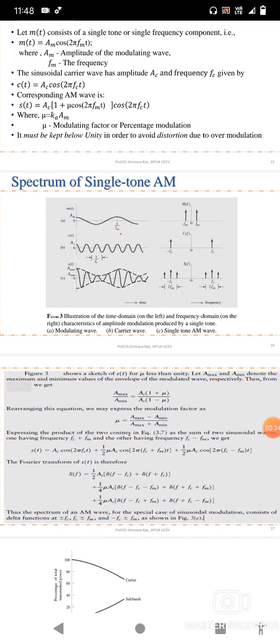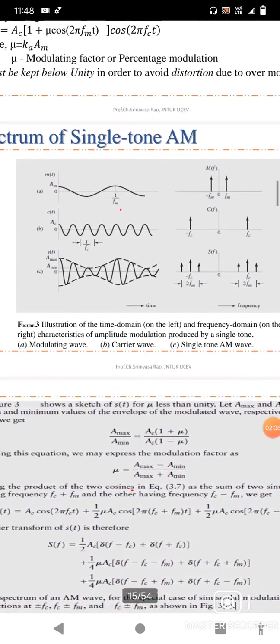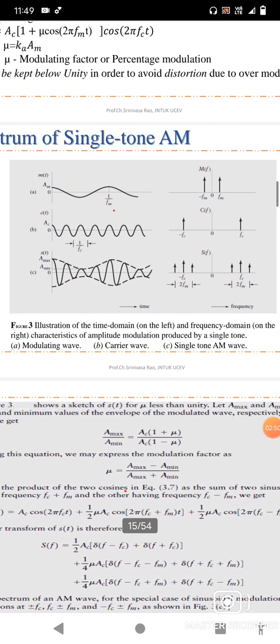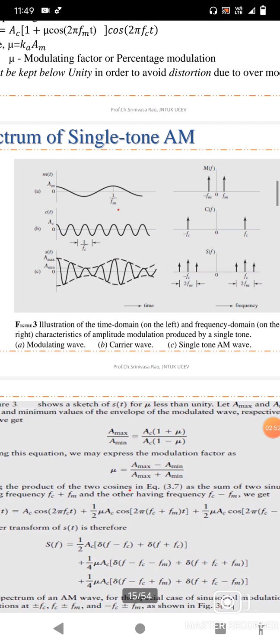These are the frequency spectrum of this single tone amplitude modulation. Figure 3 represents the time domain on the left side and the frequency domain characteristics on the right side. Observe this: A represents the modulating wave, B represents the carrier wave and C represents the single tone amplitude modulated wave.